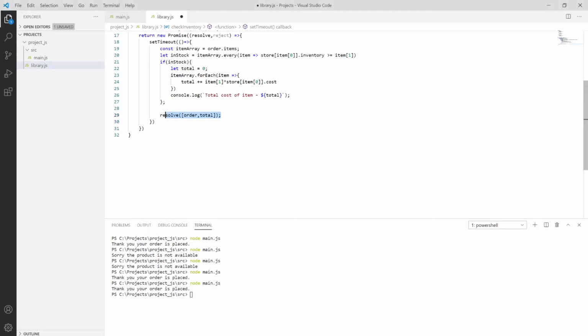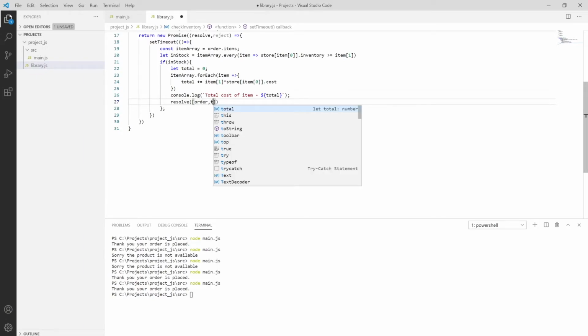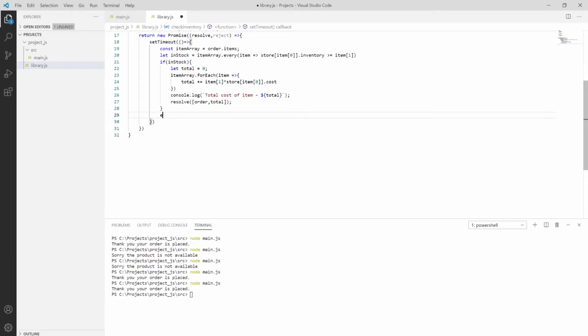Okay, not this part, let me undo this. After this we call resolve and pass the order and the total amount. So our if part is completed, then we have to move to our else part.